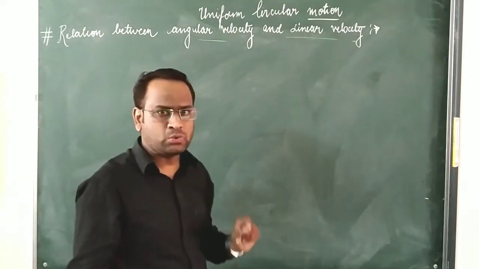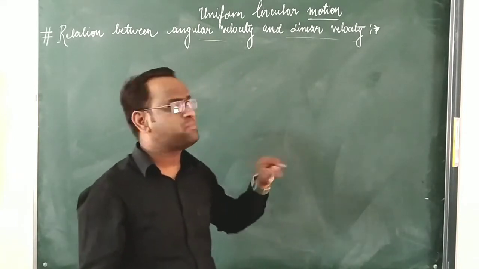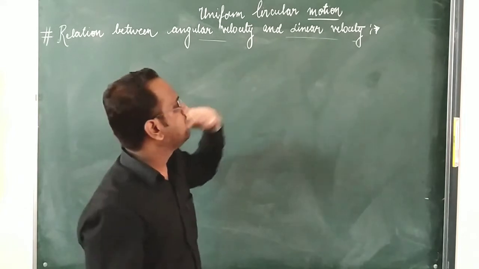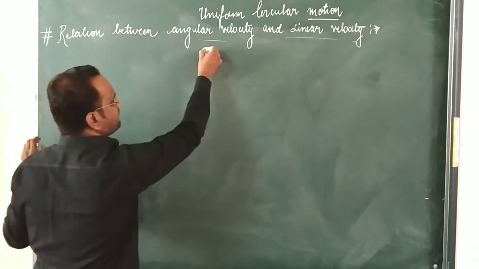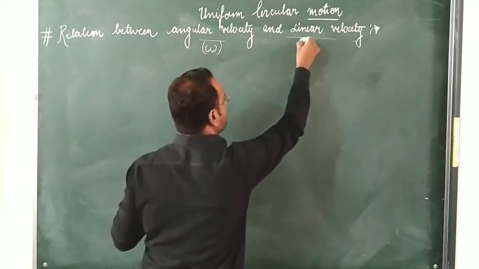So we are going to establish a relationship between the angular velocity and linear velocity. Angular velocity is given by the term omega and linear velocity is given by the term v.